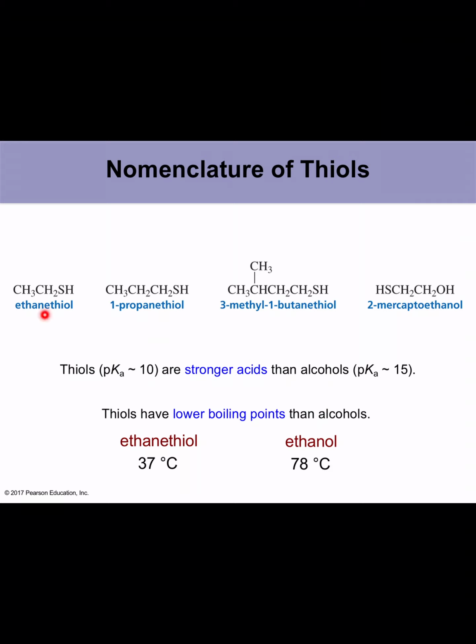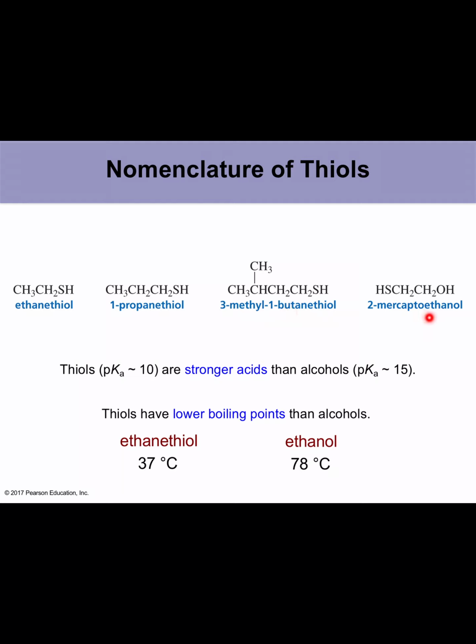So this one is called ethane thiol because there are two carbons, that's an ethane group, ethane thiol. And this one would be 1-propane thiol because to represent where the sulfur, or the thiol group, is, 1-propane thiol. And this one, there are 1, 2, 3, 4 carbons on the main chain, and on the third carbon there is a methyl group. So we can name it 3-methyl-1-butane thiol.